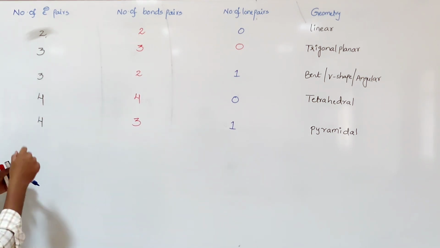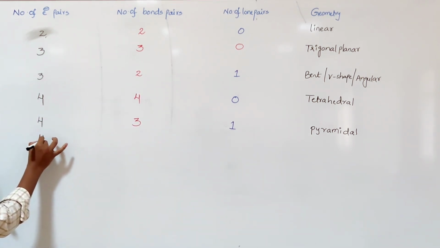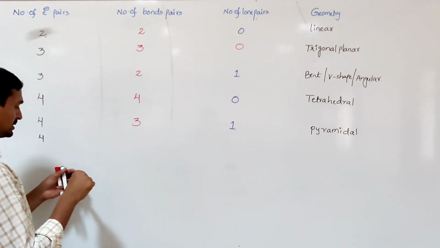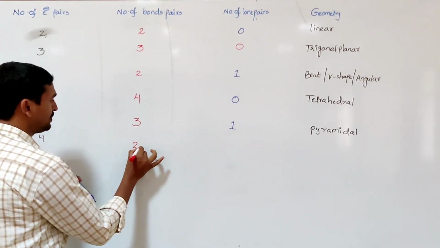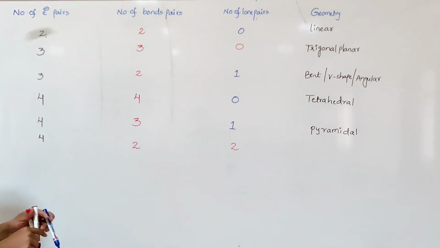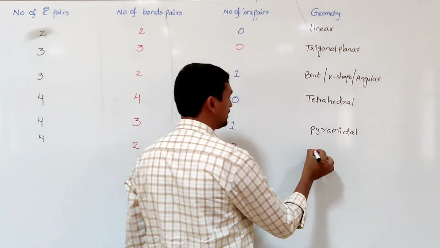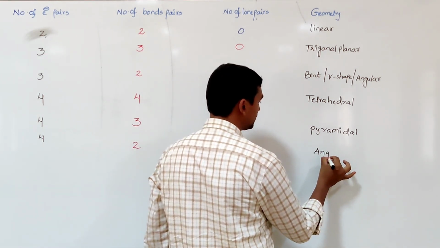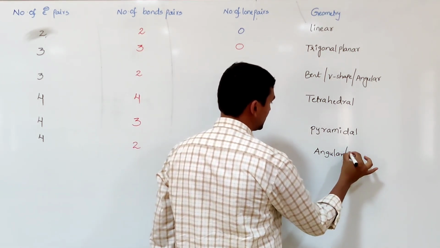If 4 electron pairs are present, with 2 bond pairs and 2 lone pairs, what is the geometry of the molecule? The geometry of the molecule is angular shape or V shape.